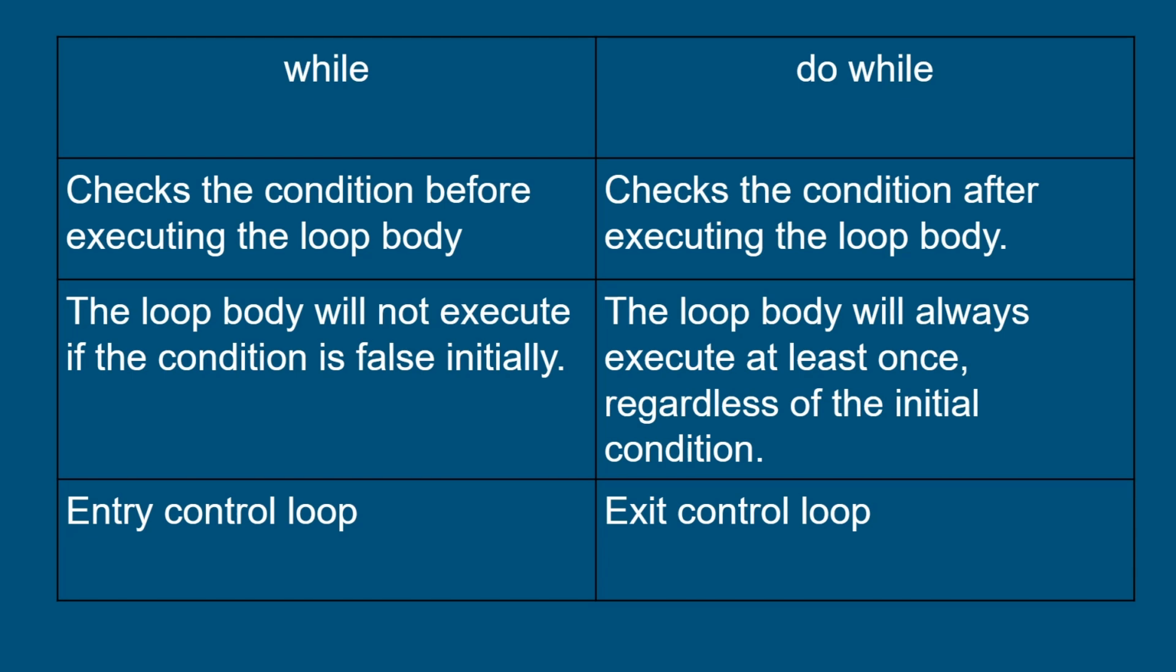The next difference is that the while loop is an entry control loop and do while loop is an exit control loop. What does it mean? For while loop, first it will check the condition, later it will execute the block of code if condition is true. But for the do while loop, first it will execute the block of code, later it will check the condition. So while loop is an entry control loop and do while loop is an exit control loop.